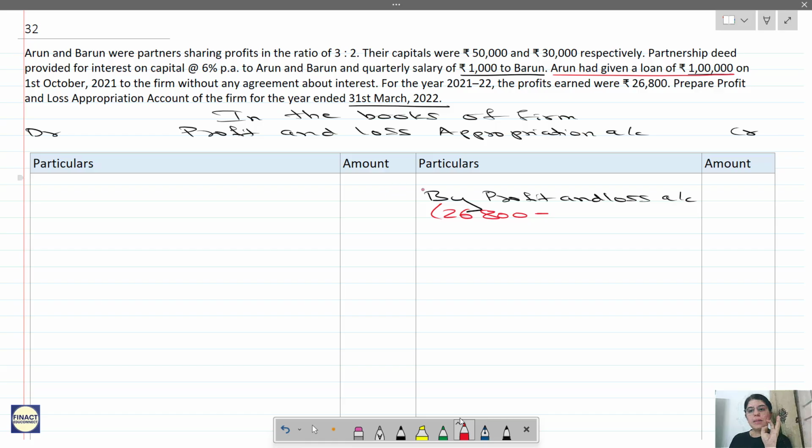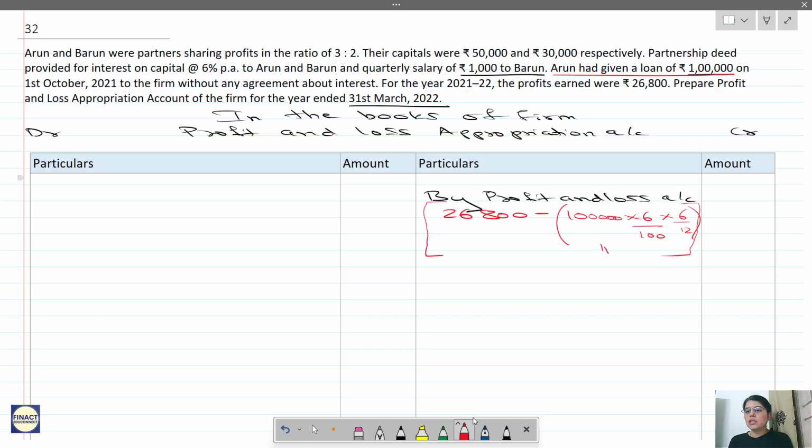So October, November, December, Jan, Feb, March, 6 months. So your interest on loan will be, let us calculate this. 26,800 minus 1 lakh is the loan into 6%. See, now nowhere in the question it is given that interest on loan should be 6%. That is understood. That you will be able to recollect only if you keep on reading these notes. Okay. So into 6% into 6 by 12. Why 6 by 12? Because loan was taken only for 6 months.